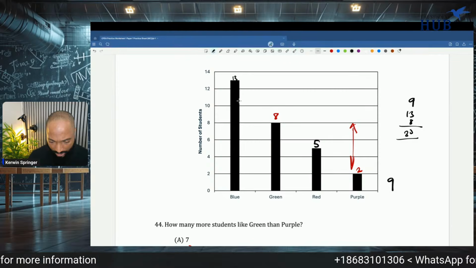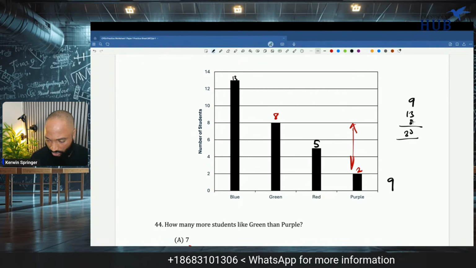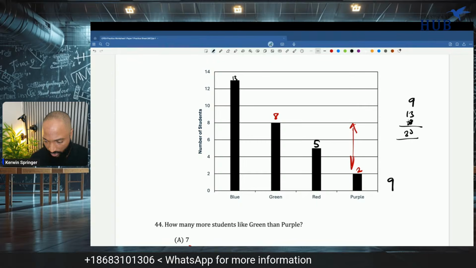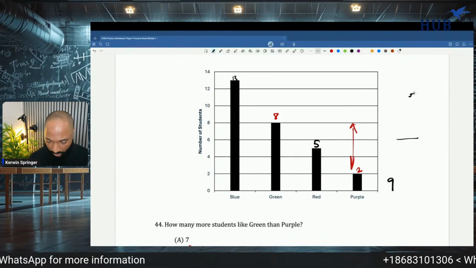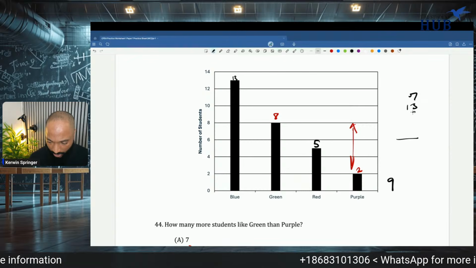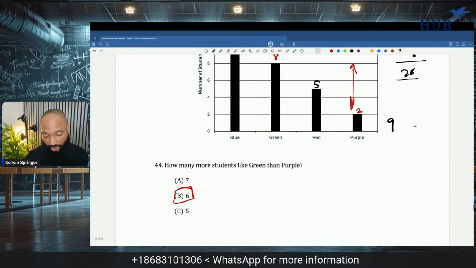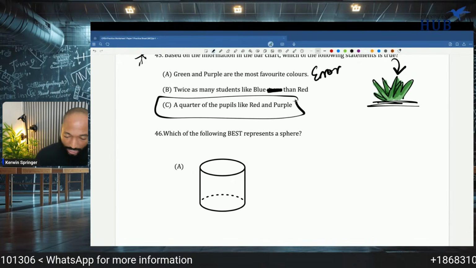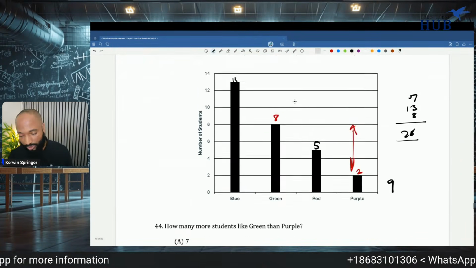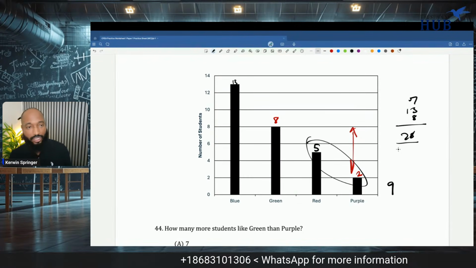5, 8, 13. 5 and 2 is 7. Oh, so we switch. 5 and 2 is 7. We get somewhere now. Let's do this over. 7 plus 13 plus 8. Yes, finally. We're back to cooking. So the quarter works. A quarter of the pupils like red and purple. So this comes up to 7, and altogether we have 28. 7 over 28 is a quarter.